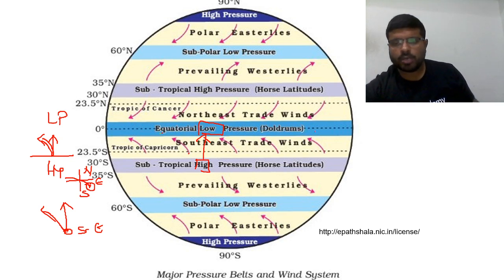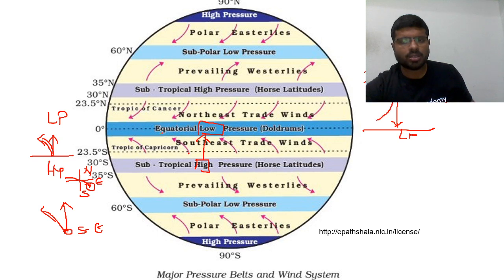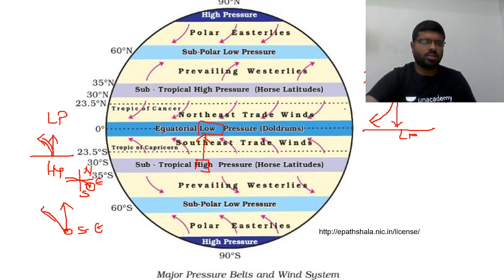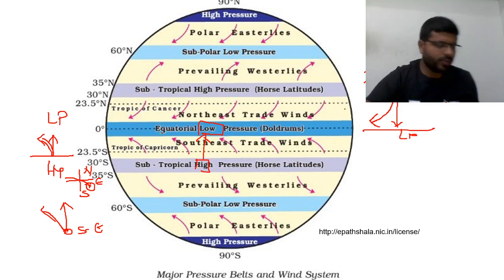Similarly, in the north, what happens? This is the equator. Winds are supposed to move from high pressure to low pressure. This is high pressure and this is low pressure, equatorial. But now the deflection is towards the right. Imagine from that point, this is the right side and this is the left side. So winds will deflect towards the right in the northern hemisphere. As they deflect right, winds move in this fashion. This is north, this is east, and these are called northeast trade winds.